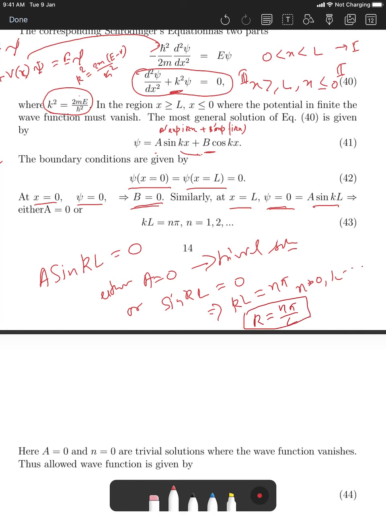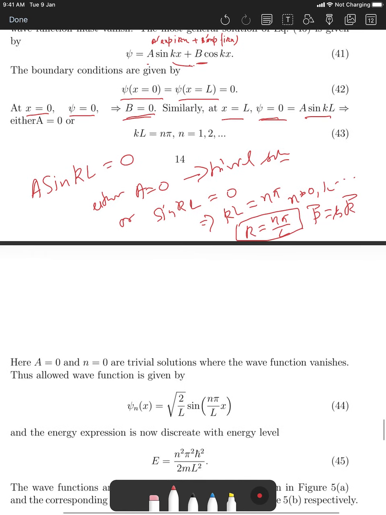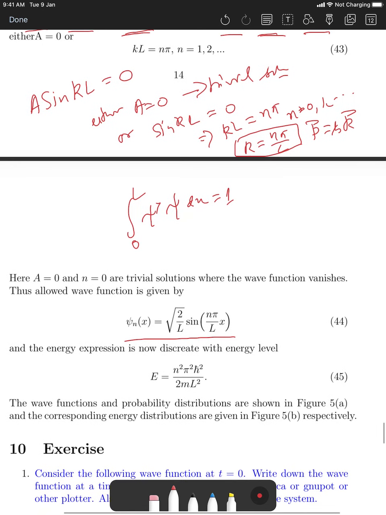So k, because you know p is basically h cross k, so you can determine that. These are discrete, these are not continuous. So if you put back the normalization as well as the k, then you normalize, right? The normalization condition is the integral of psi star psi dx equals 1. In principle it should go from minus infinity to plus infinity, but the wave function is 0 otherwise, so you just integrate over the desired region and you get this boundary condition.